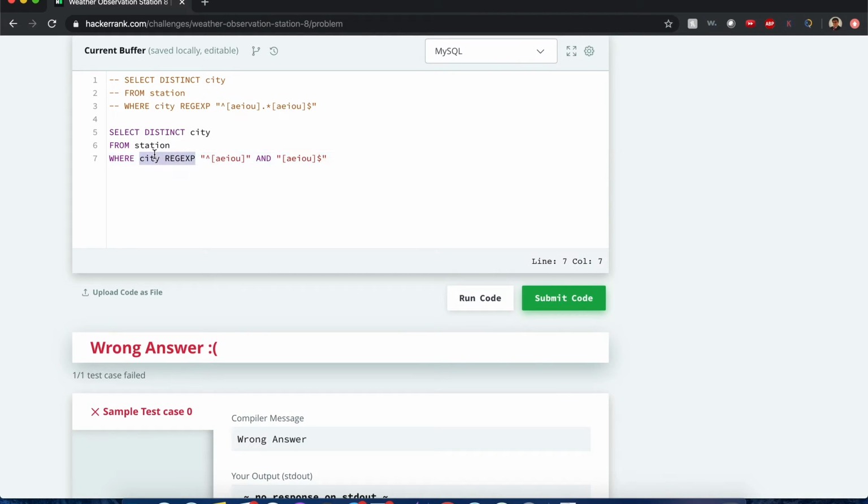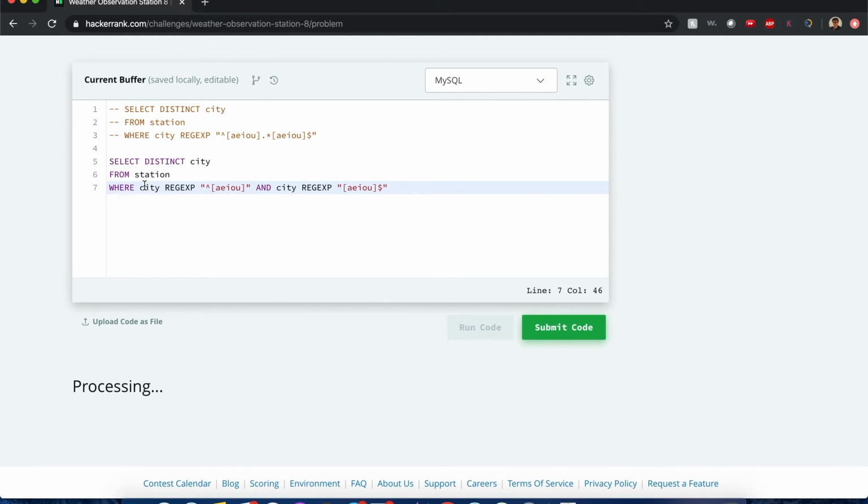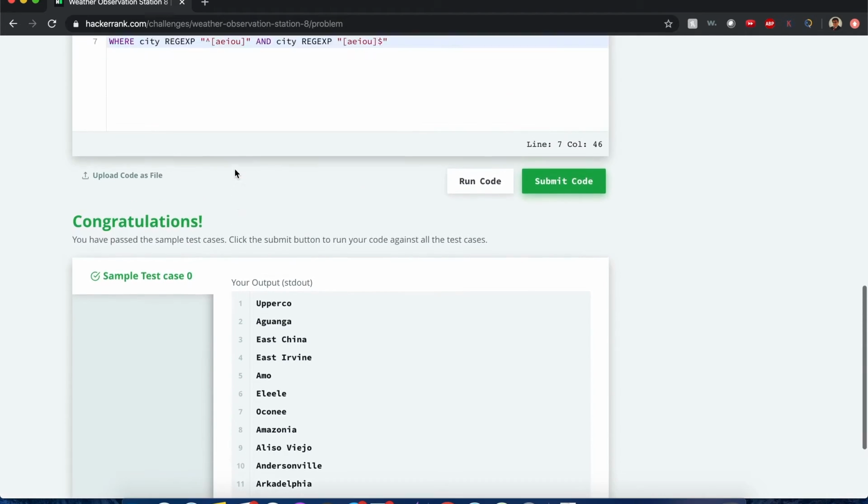Maybe I have to be more explicit, and the city expression, because I think we have to treat these as separate conditions. This one is a condition, this is a condition, they both have to be true. Please work. Yes, it worked.